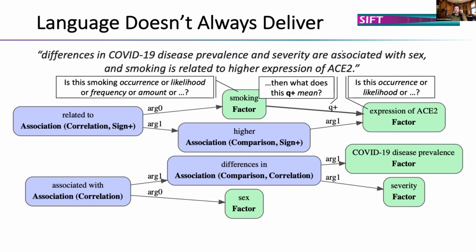So if we assume that smoking is a likelihood, and that this is a likelihood, then we could potentially use Michael Wellman's qualitative probabilistic networks to look at the semantics of what this means. Otherwise, if we think this is an amount, and this is an amount, then we could talk about qualitative proportionality like QP theory, for example. But it's very ambiguous, unfortunately. So with our graph propagation, this is still plausible. But if we want to go any deeper with model-based reasoning, like Matt has done before in some DARPA programs, that's going to be a lot harder.